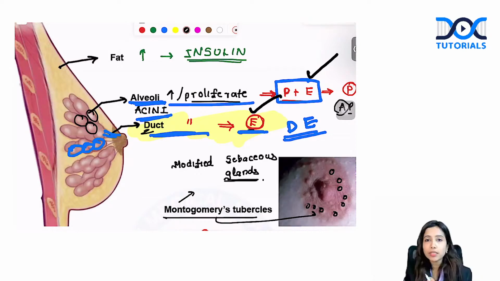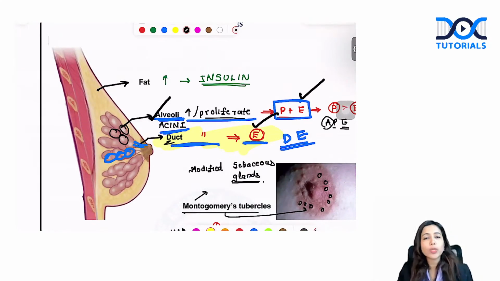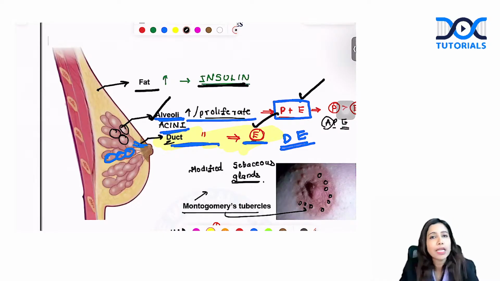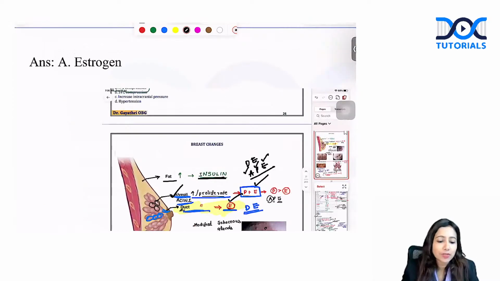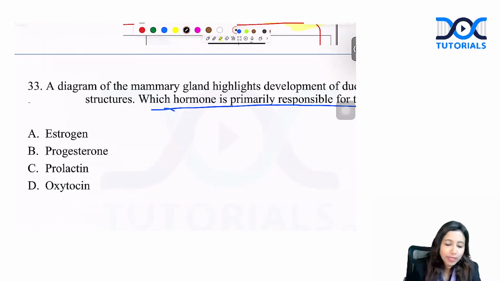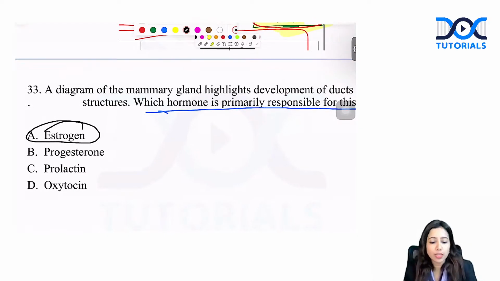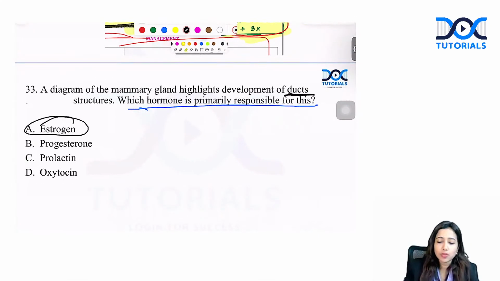If duct alone is asked, the predominant hormone is estrogen. If alveoli is asked, it is progesterone along with estrogen. For alveoli, if you have to choose one hormone, it is going to be progesterone. For duct, if you have to choose one hormone, it is going to be estrogen. Also we see that in the breast, the fat tissue increases. Fat increase is under influence of insulin. So you can remember the duct is estrogen and acini is progesterone as well as estrogen. So here the duct proliferation is mainly under influence of estrogen.